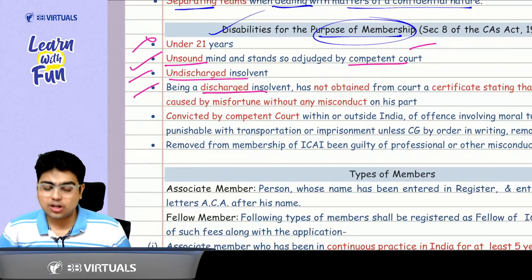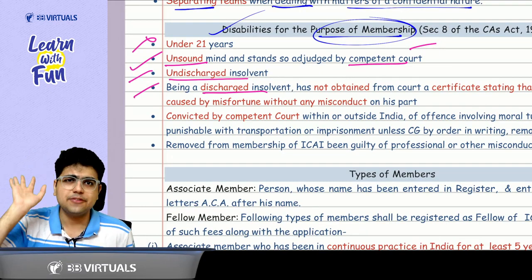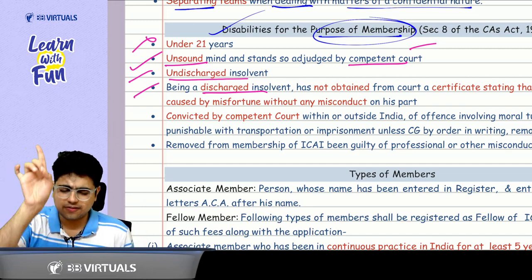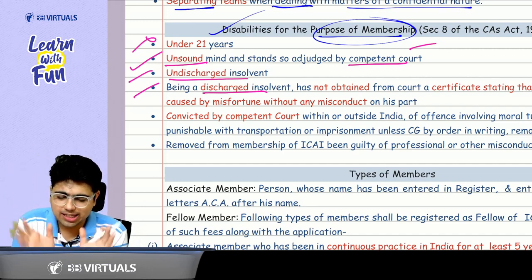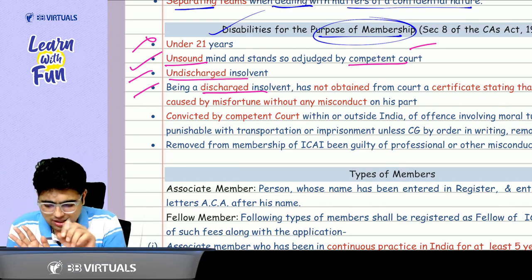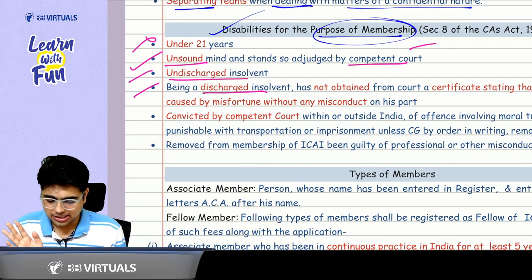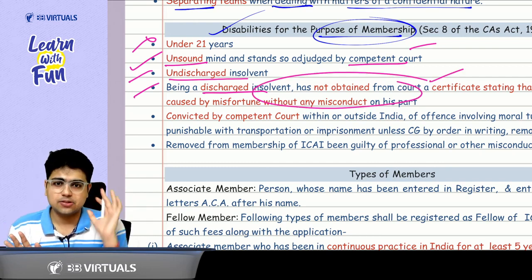Being a discharged insolvent, you have been discharged, but you have not got the certificate from the court that your insolvency was caused by misfortune. That means you did something hanky-panky because of which your insolvency was caused. Again, you will not be eligible to become a chartered accountant. This point was also checked by ICAI in one of the recent RTPs or MTPs.